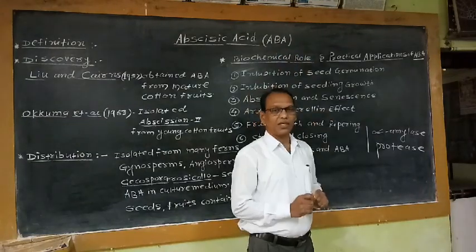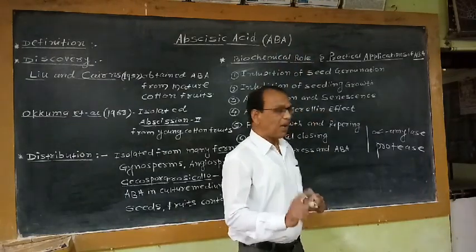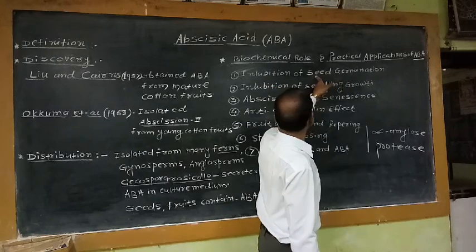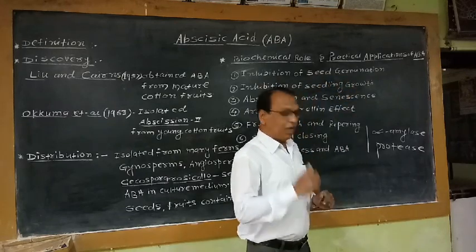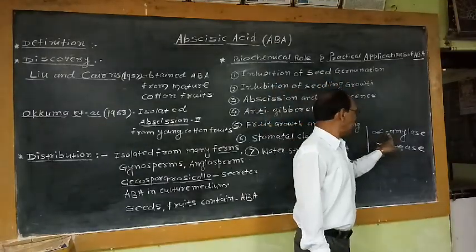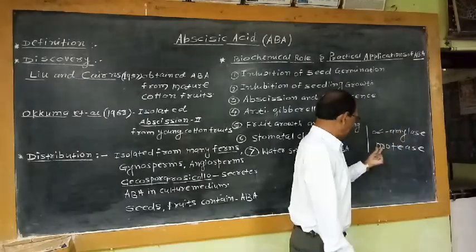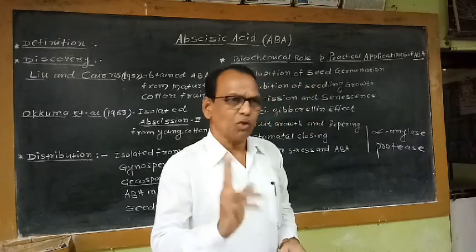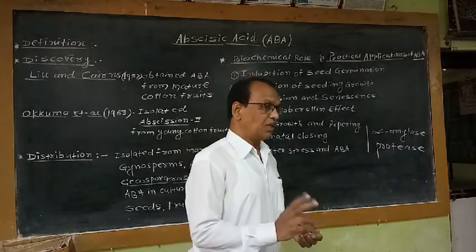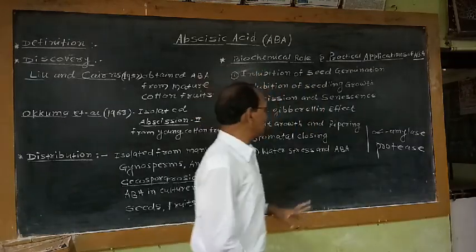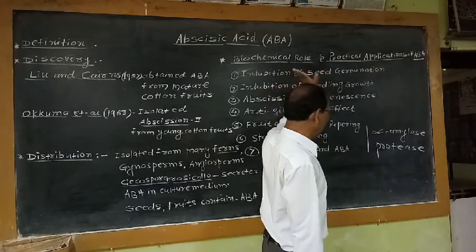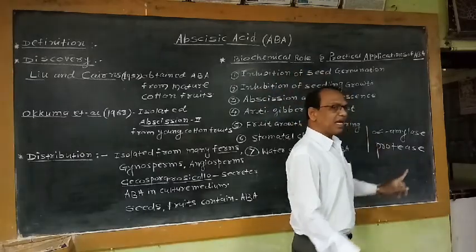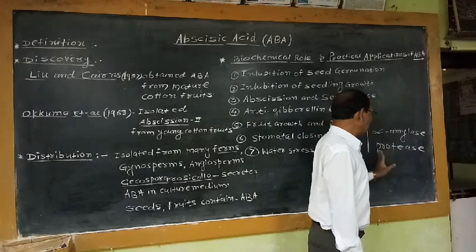That means abscisic acid takes part in inhibition of seed germination because of inhibition of the activity of the enzyme alpha amylase as well as the enzyme protease. So these are the 2 basic reasons. The first basic reason for seed germination inhibition by ABA is that it inhibits the action of the enzymes alpha amylase and protease.